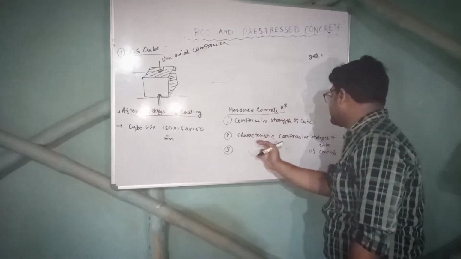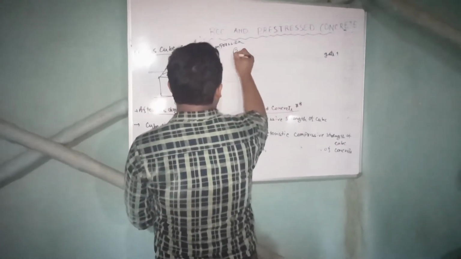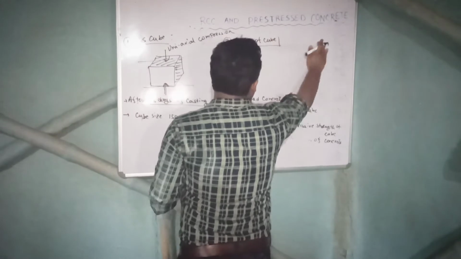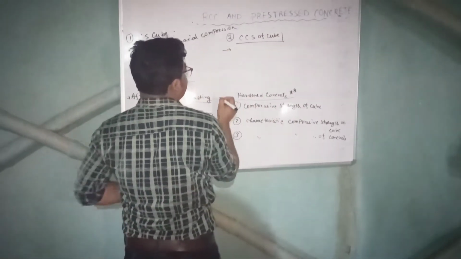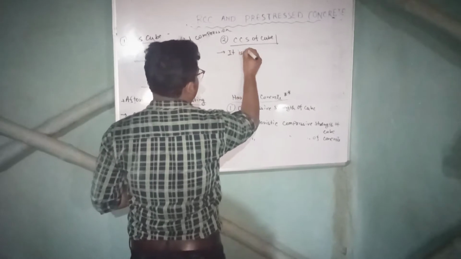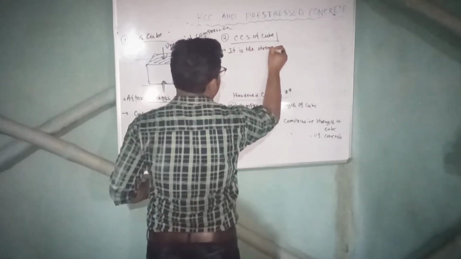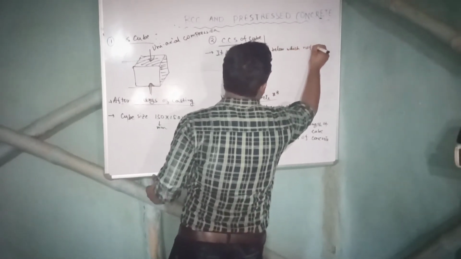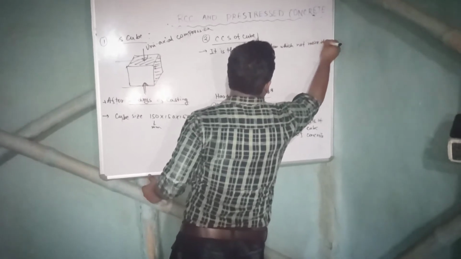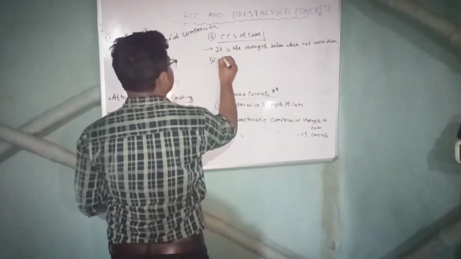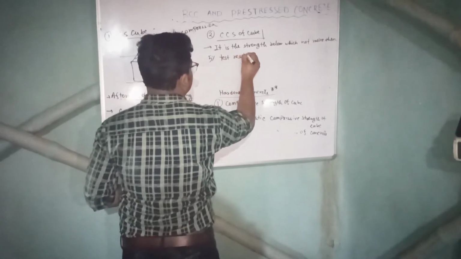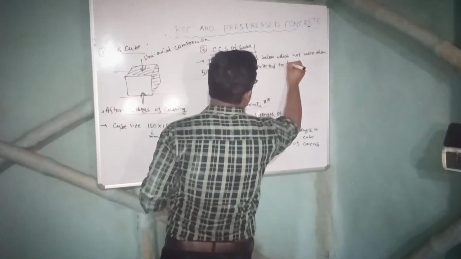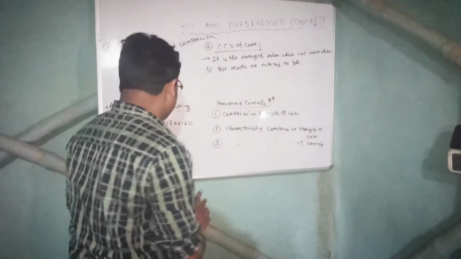Now the second one, the characteristic compressive strength of cube. First I am writing down the definition. It is the strength below which not more than 5% of test results are expected to fall. Now I will elaborate on it.